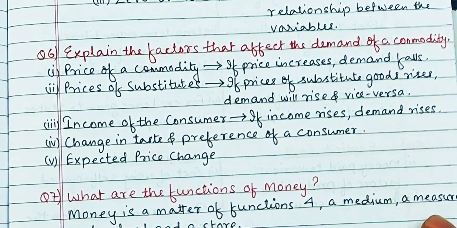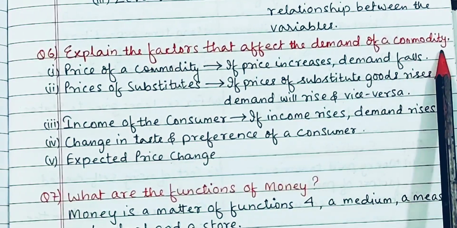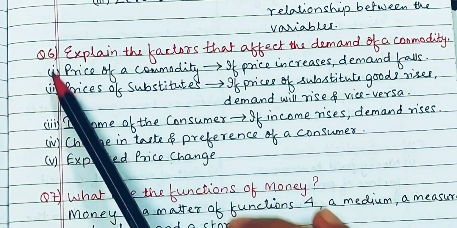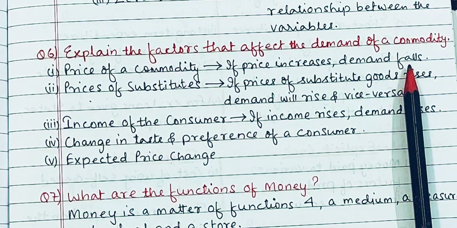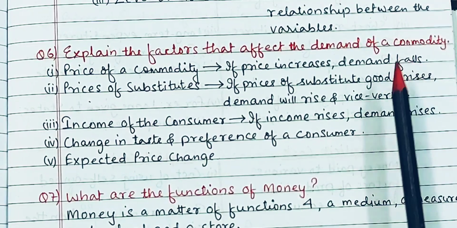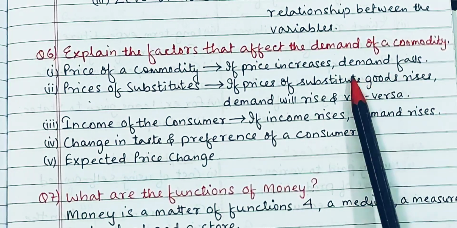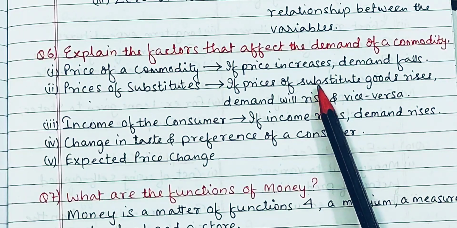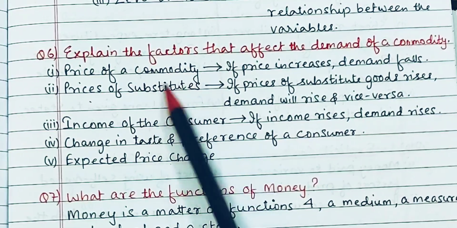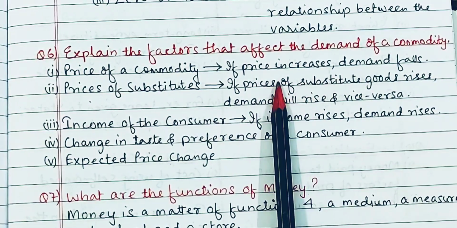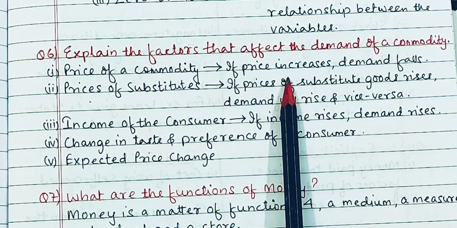Question number 6. Explain the factors that affect the demand of a commodity. Again, it strikes in the exams almost every year. So it is such an important question, and you have to prepare this question well. Now, how is demand affected? First, price of the commodity. If the price of the commodity increases, the demand will fall. It's very simple, the law of demand.